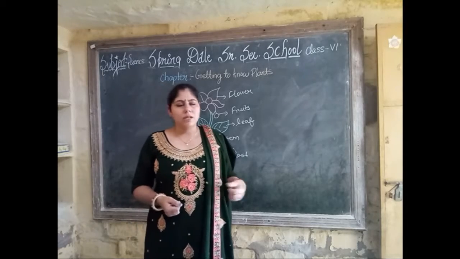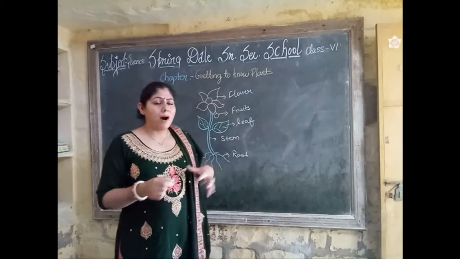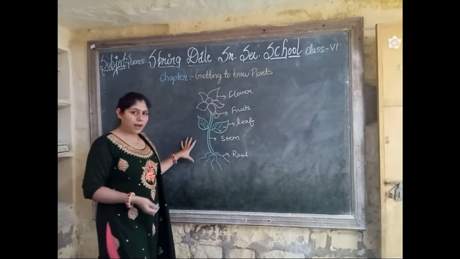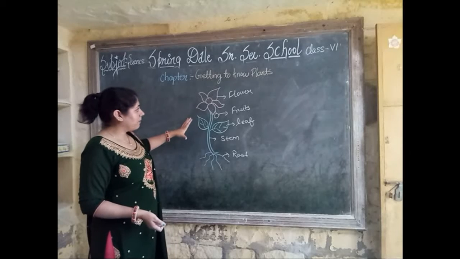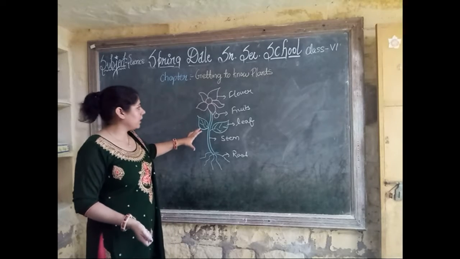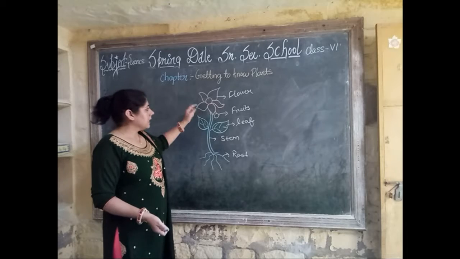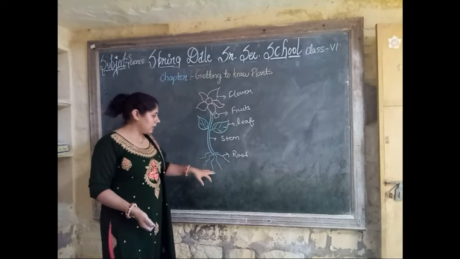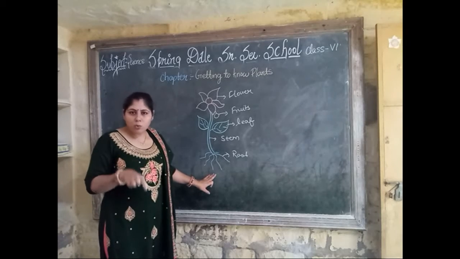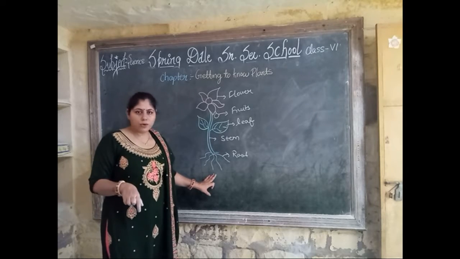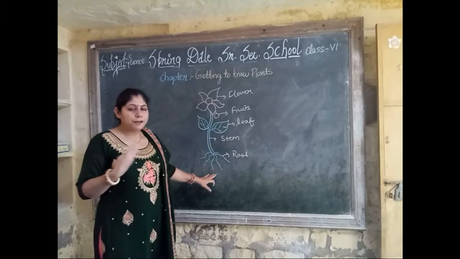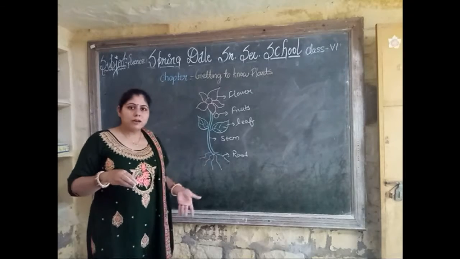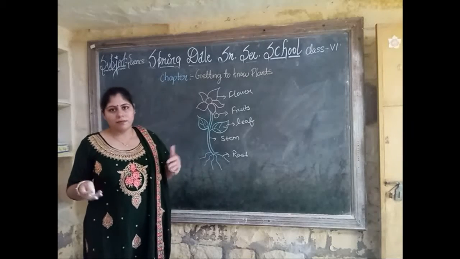Now, what are the parts of a plant? So I draw a diagram of a plant. These are the parts of the plants mostly. This is the flower, this is the fruit, this is the leaf, this is the stem, and the last one is root. They are mostly in the plants, and they have their own different functions to make the plant bigger, smaller, shorter, whatever we can say.